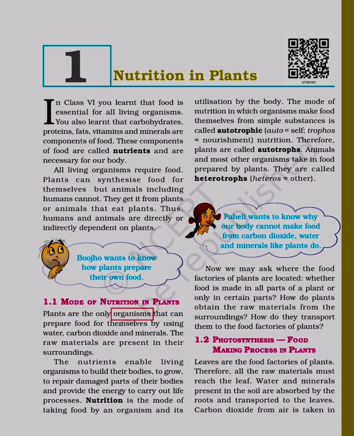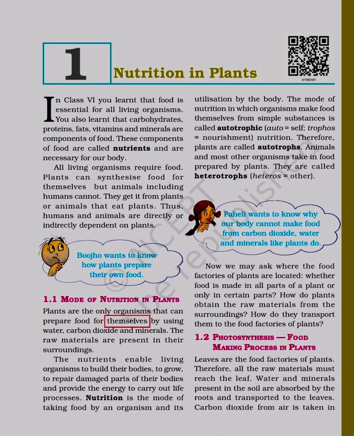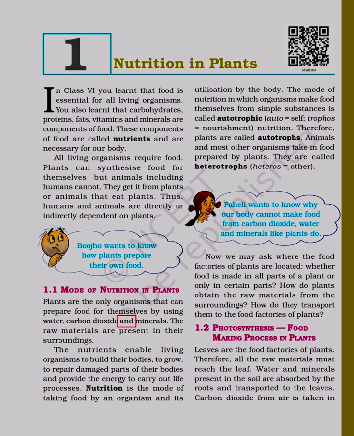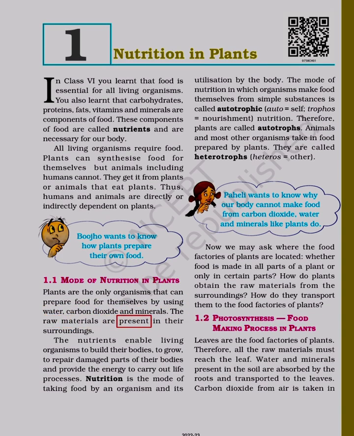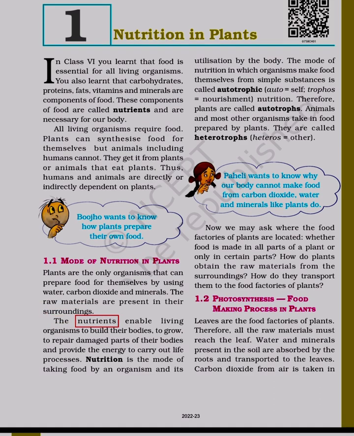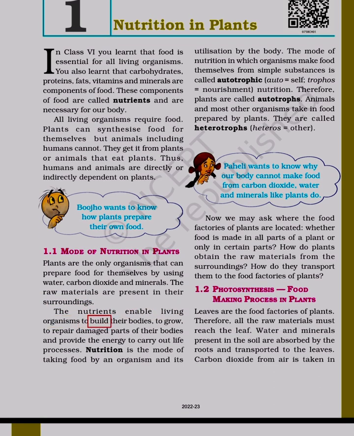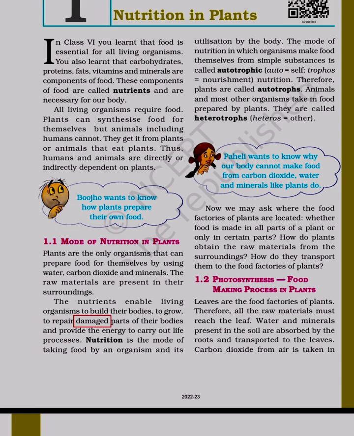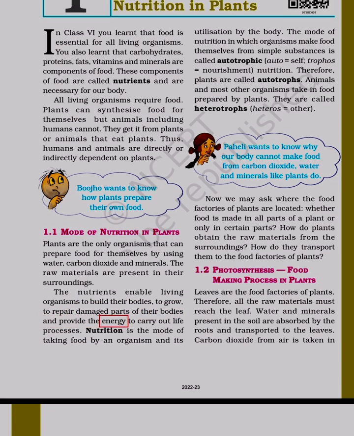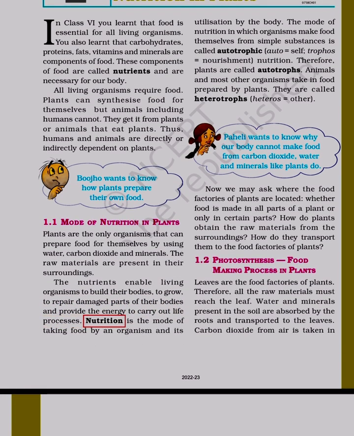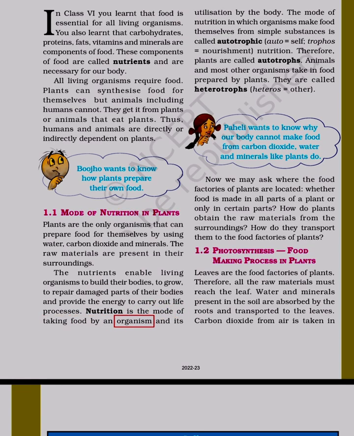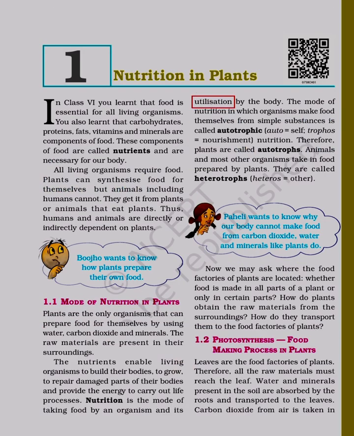Plants are the only organisms that can prepare food for themselves by using water, carbon dioxide and minerals. The raw materials are present in their surroundings. The nutrients enable living organisms to build their bodies, to grow, to repair damaged parts of their bodies and provide the energy to carry out life processes. Nutrition is the mode of taking food by an organism and its utilization by the body.